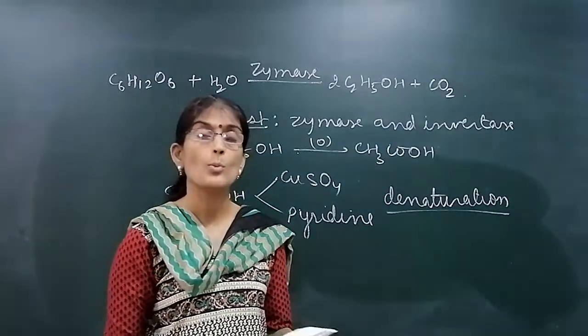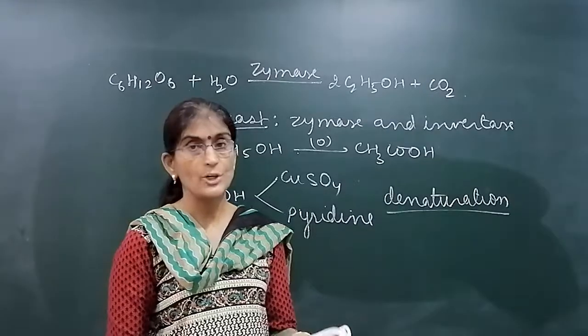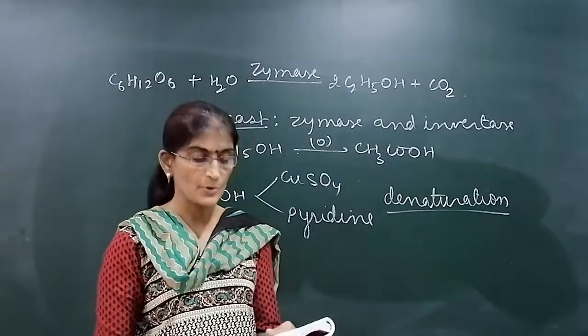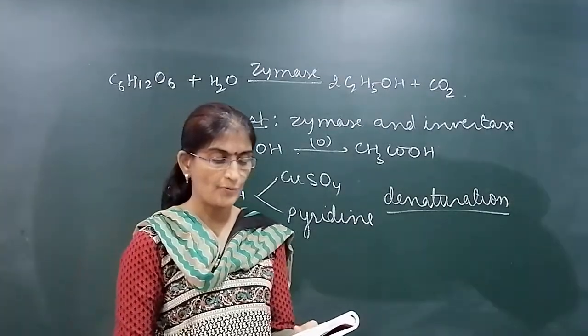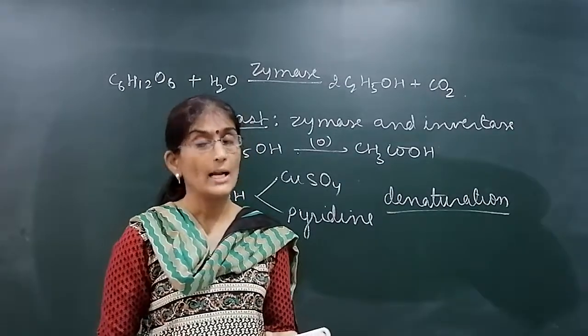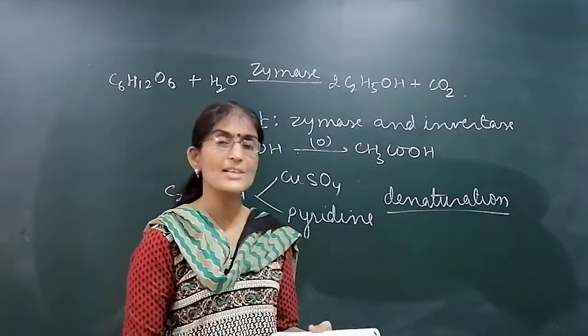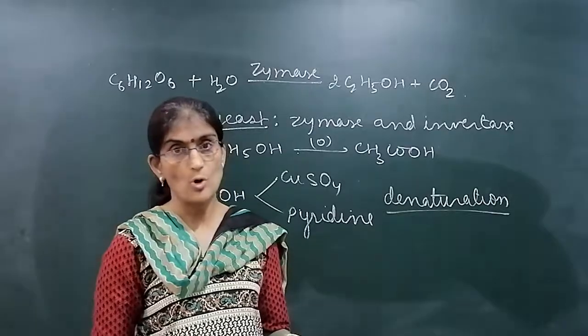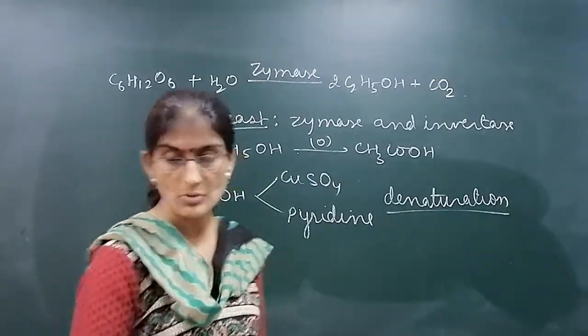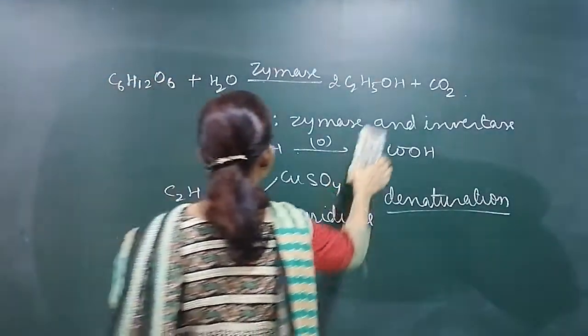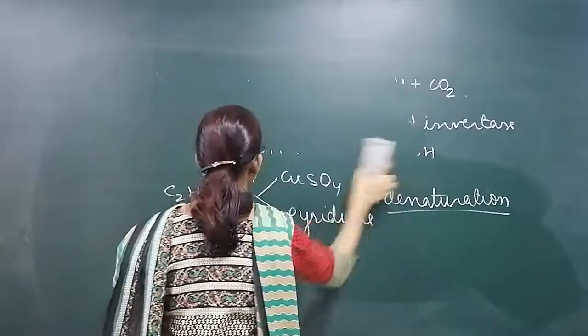Okay. Now, preparation of ethanol. First we did the fermentation process. Second, preparation of alcohol from alkene. That also we did. Hydration of alkene gives alcohol. Now ether compounds. Alcohol and phenol we have done. Ether compounds.